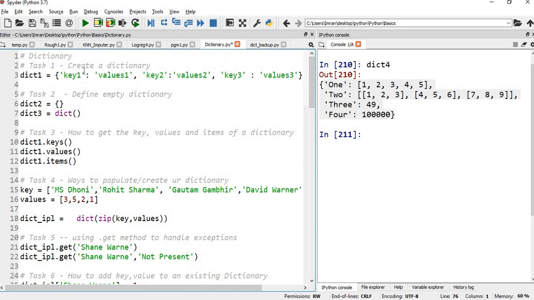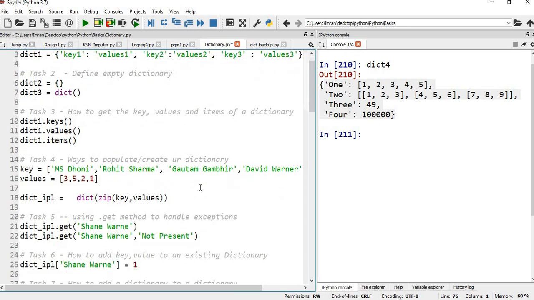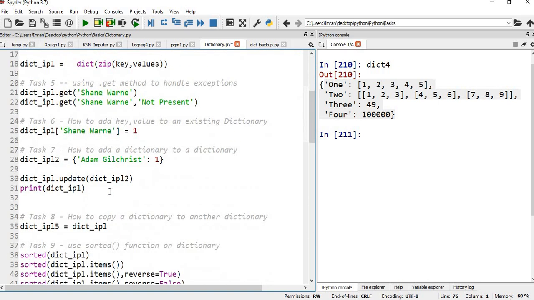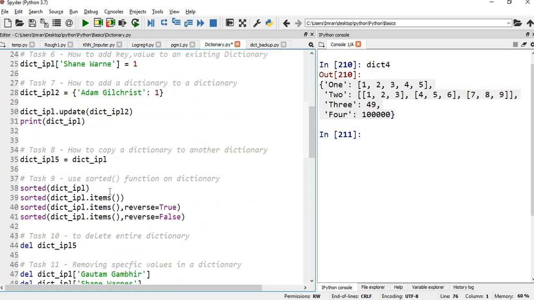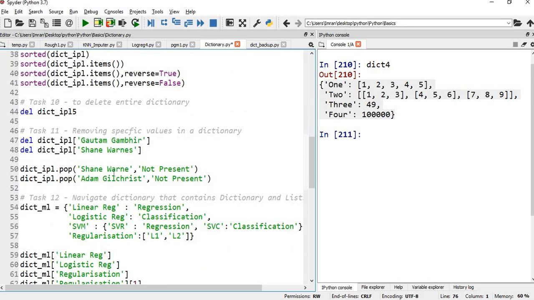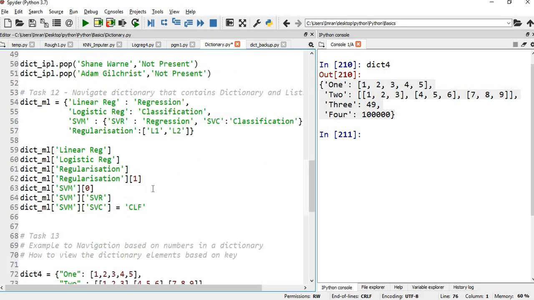In this session, I have covered how to create a dictionary, define a dictionary, how to get the key values, and ways to populate. Then using the get method, dot keys, dot values, dot items. Then using dict and zip to create a dictionary. And then I have shown you how to delete an item of the dictionary, how to copy a dictionary to another dictionary, how to use the sort method, and similarly how to navigate a dictionary when it contains a list or when it contains a dictionary itself.